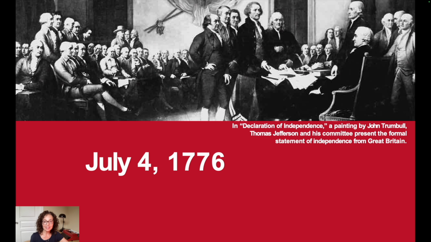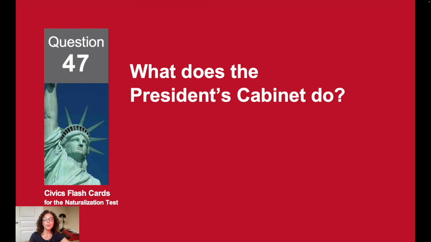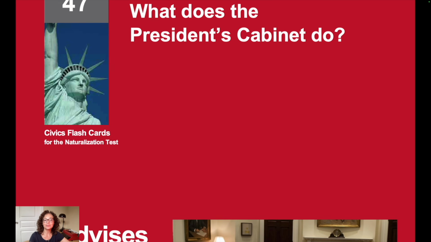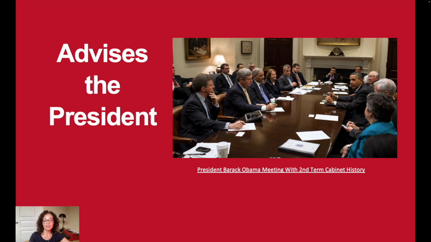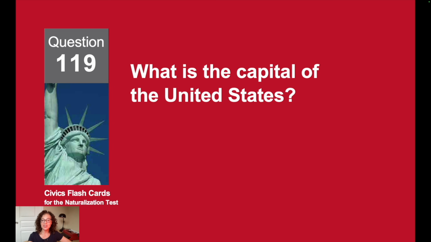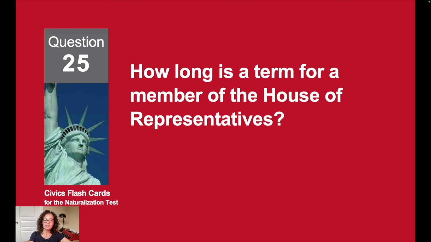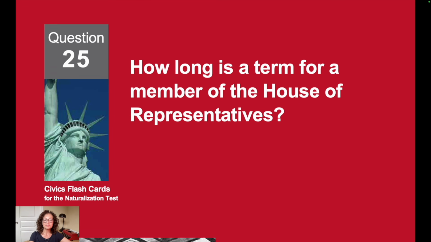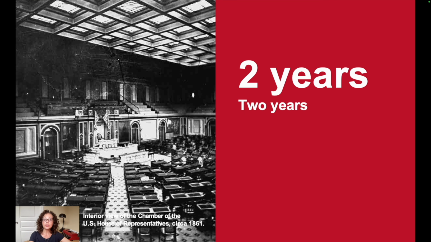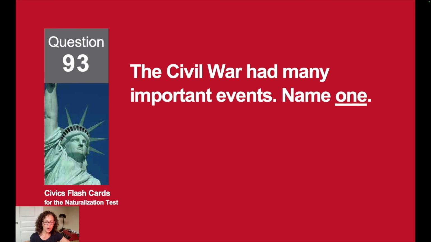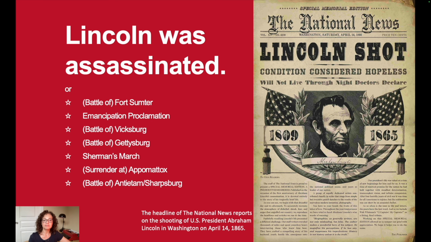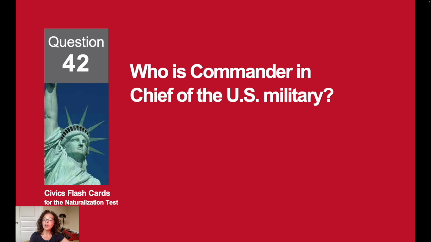When was the Declaration of Independence adopted? July 4th, 1776. What does the President's Cabinet do? It advises the President. What is the capital of the United States? Washington, D.C. How long is a term for a member of the House of Representatives? 2 years. The Civil War had many important events. Name one. Lincoln was assassinated. Who is Commander-in-Chief of the U.S. military?